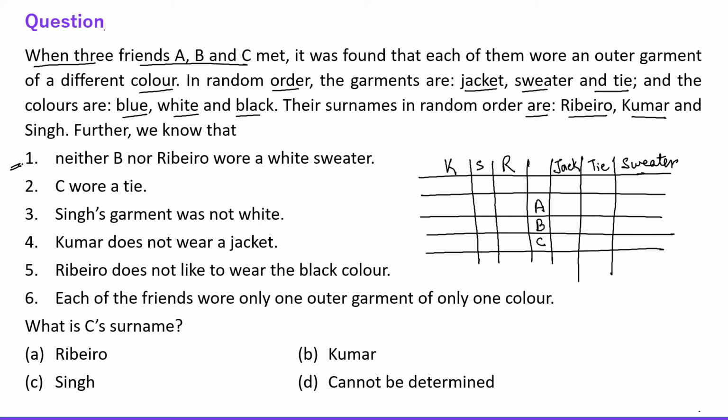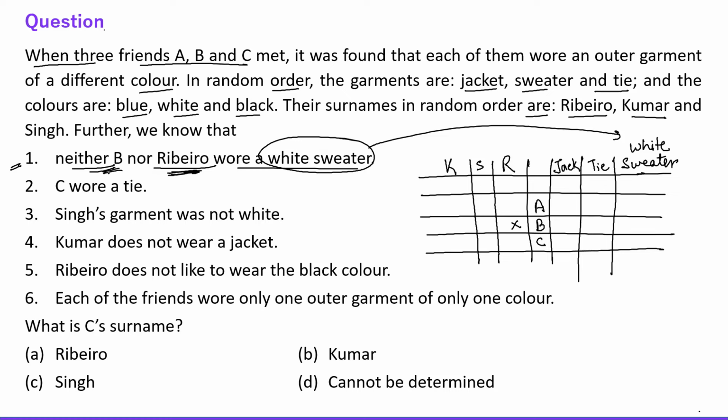The first information says neither B nor Ribeiro wore a white sweater. Everyone, white sweater. It means what? The color of the sweater is white. So I'm just mentioning this information here. The color of the sweater is white. It is a white sweater, right? Neither B nor Ribeiro. It means B is not Ribeiro, first thing, right? B is not Ribeiro because they are saying neither B nor Ribeiro.